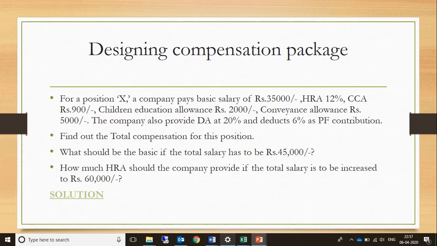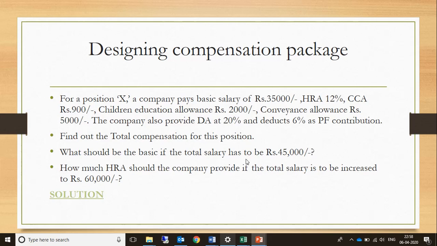Now we have to first find out the total compensation for this position. Then, secondly, we are being asked to find out what would be the basic compensation if the total salary is rupees 45,000. And then the third part is how much HRA, that is house rent allowance, should the company provide if the total salary is to be increased to rupees 60,000. Now, how do we do this question? So, let's go to the Excel where we can solve this.